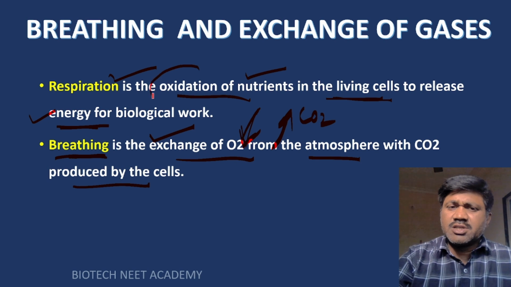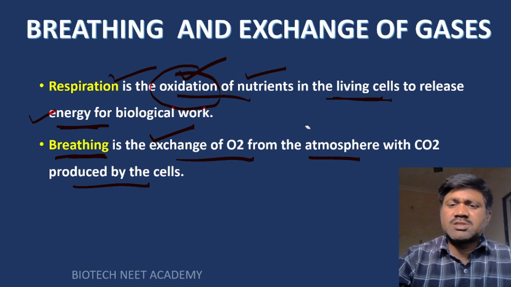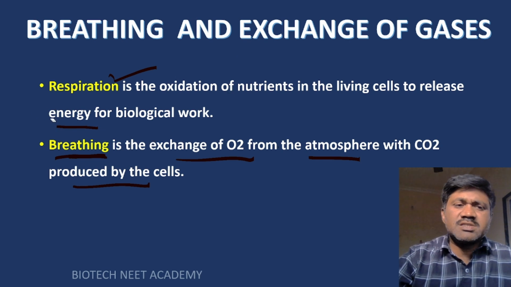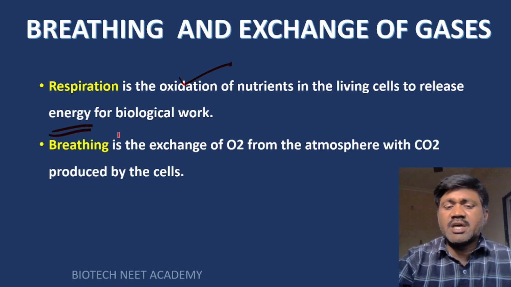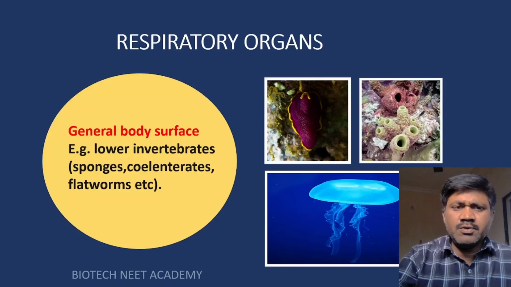These nutrients should break down, right? This process, the breakdown of nutrients, is called what? Oxidation process. This oxidation takes place inside the cells, living cells. So when this oxidation process takes place inside the living cells, then what happens? The energy is produced. This energy is utilized by the cells, right?